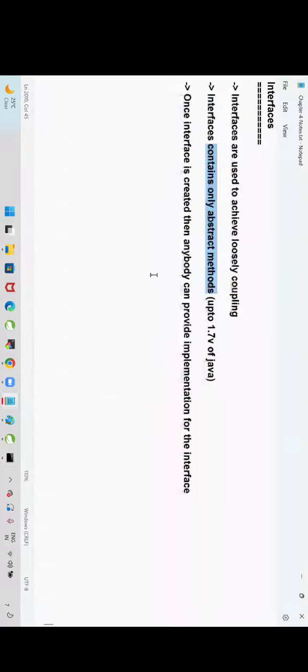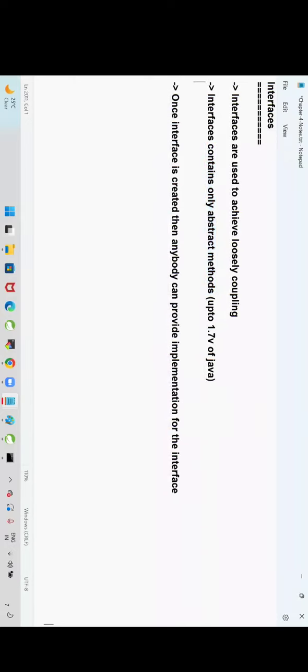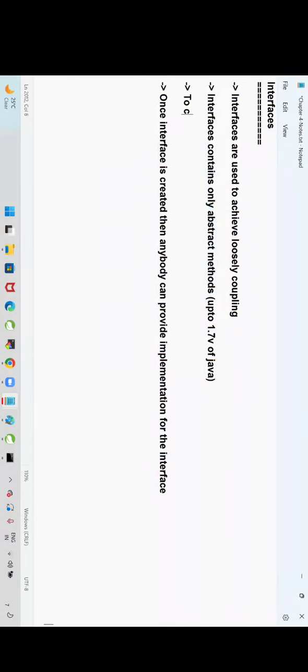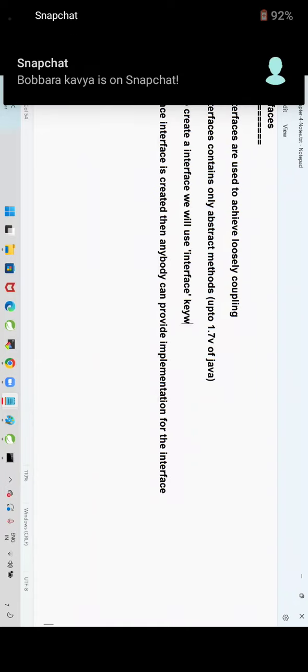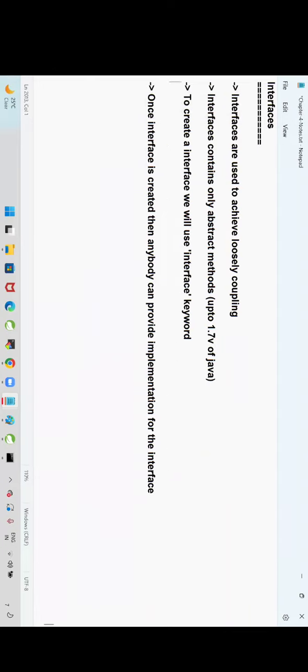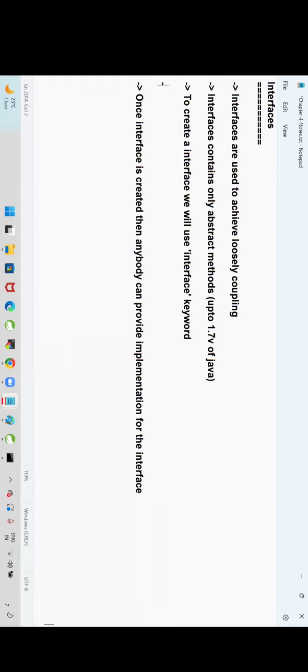Interface is a keyword which is used to create the interface in Java. Interface contains only abstract methods. To create an interface, we will use the interface keyword.